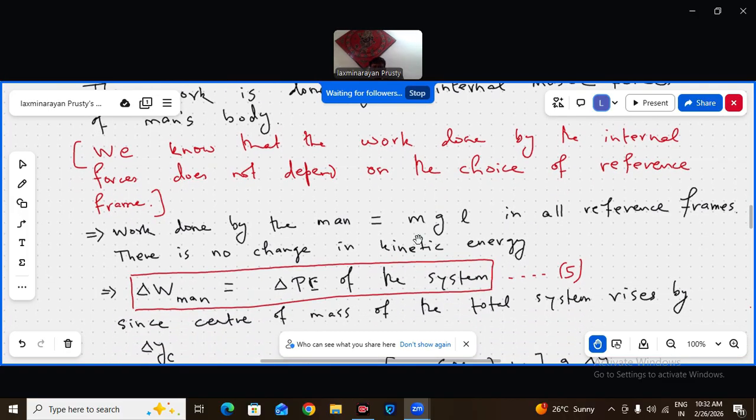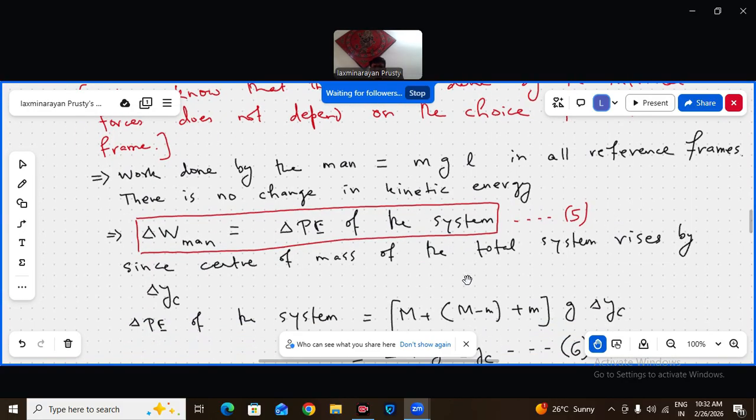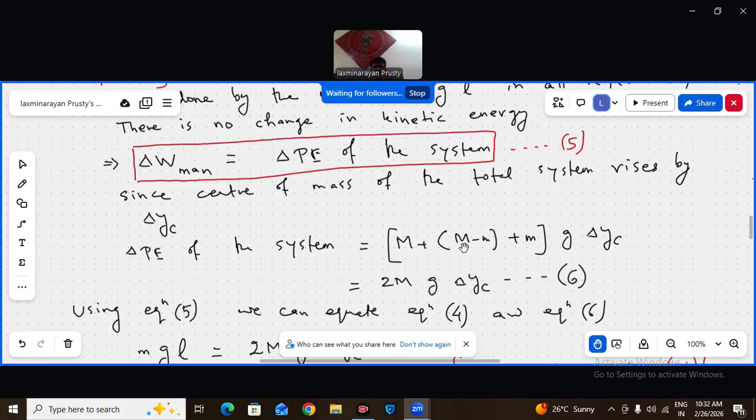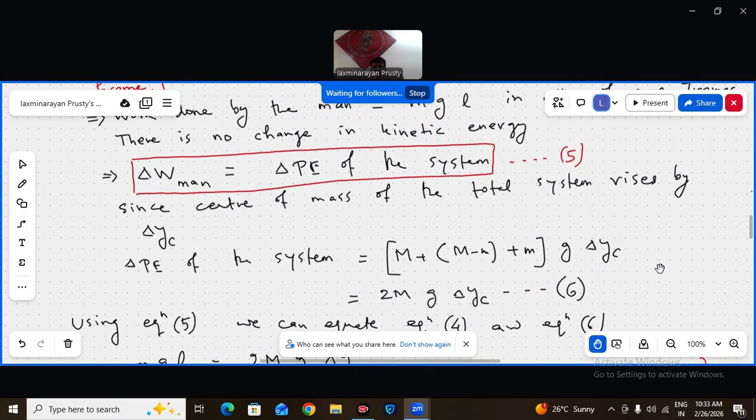So there is no change in kinetic energy because the man is just climbing up and stopping at the top. So delta W of man will be equal to delta PE of the system because delta K is 0. This is from the work-energy theorem. Since the center of mass of the total system rises by delta yc, what is delta PE of the system? M plus m, where M is the ladder and small m is the man, into g into delta yc. So 2mg delta yc is the rise of potential energy of the system.